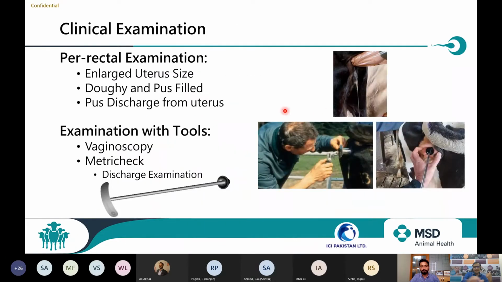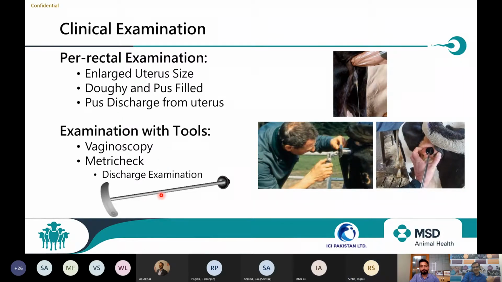Then we go for the per rectal examination: check the uterus size and the nature of the uterus, whether it is doughy, pus filled, enlarged or not enlarged. When we press the uterus, we can get discharge from it. You have all learned these observations in the per rectal examination. Second, we should have these instruments, especially in our dairy farms: one is the Metricheck and the second is the vaginoscope.